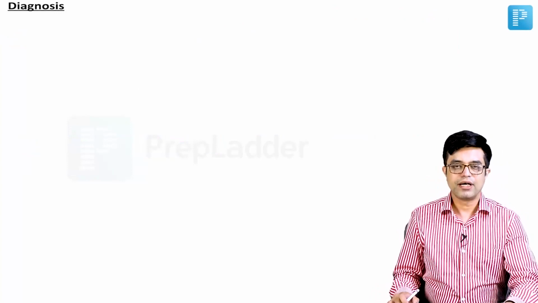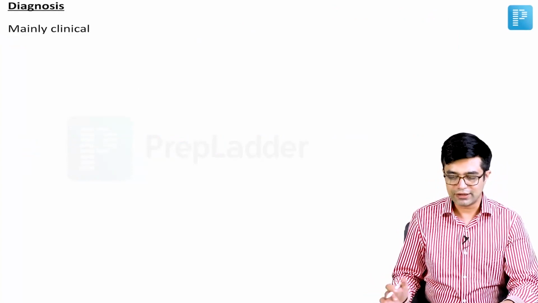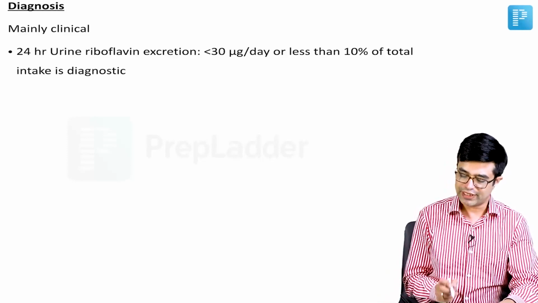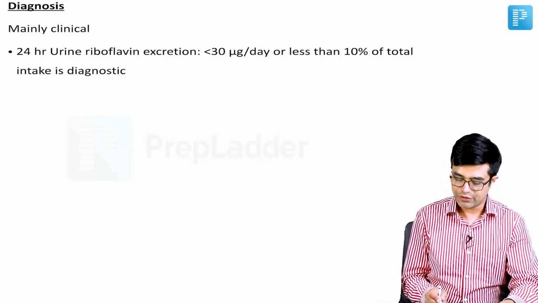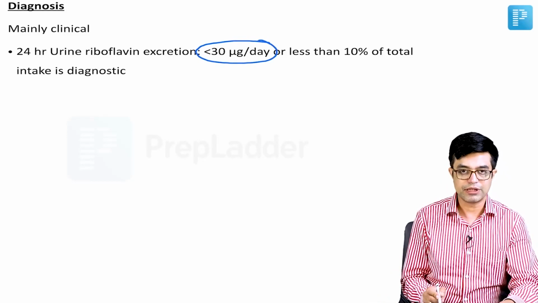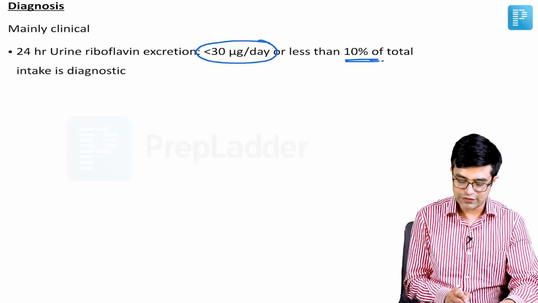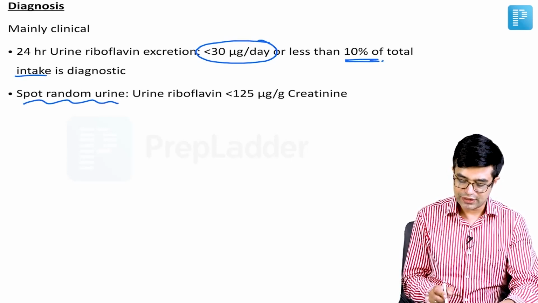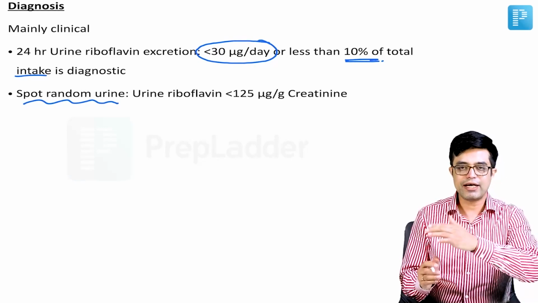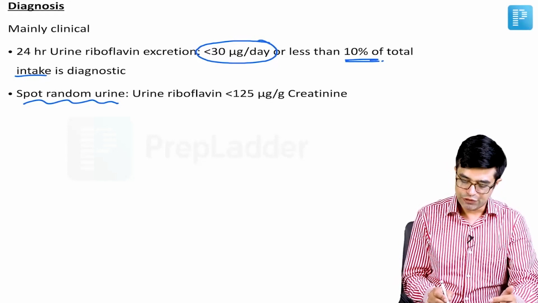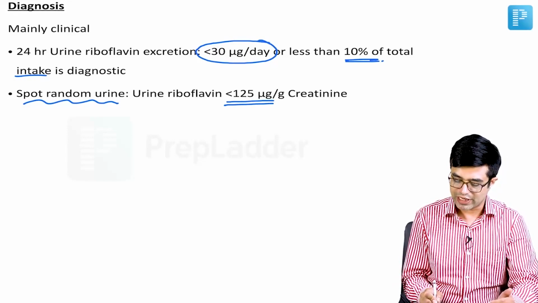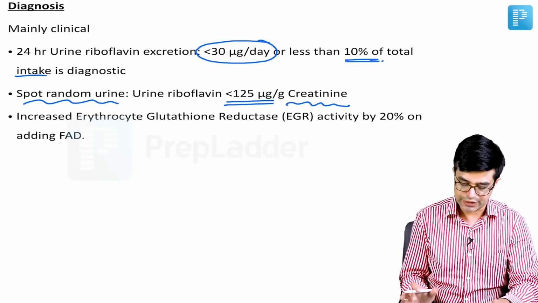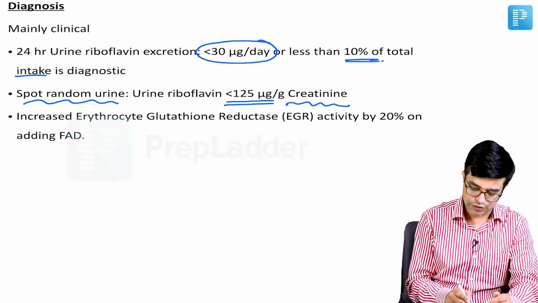Then how do you make the diagnosis? The diagnosis is made mainly clinically, but there is a test which we can do, that is 24-hour urine riboflavin excretion. If the 24-hour urine excretion is less than 30 micrograms per day or it is less than 10% of the total intake, that is diagnostic. Spot random urine sample can be taken. If you calculate riboflavin and creatinine in that, you take the ratio of this. If urine riboflavin is less than 125 microgram per gram of creatinine in urine, that is also suggestive of riboflavin deficiency. And thirdly, this is important.